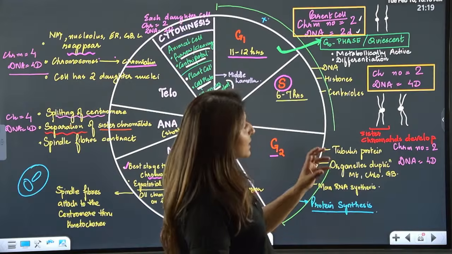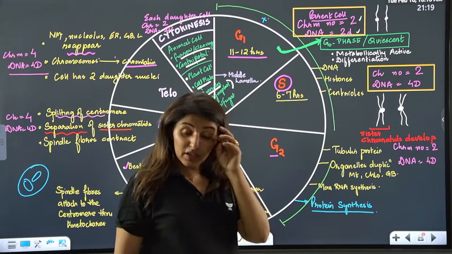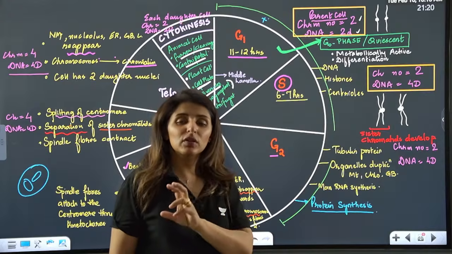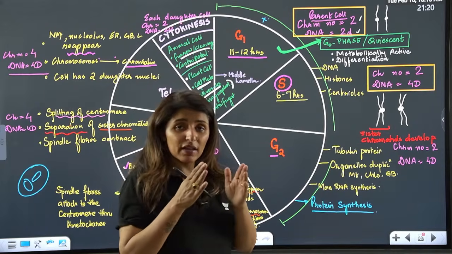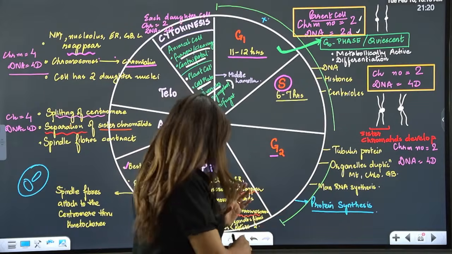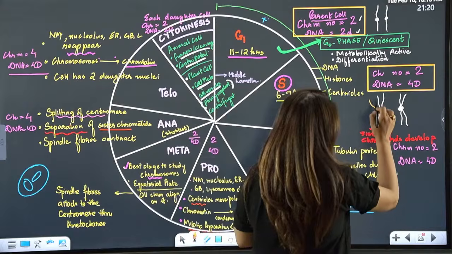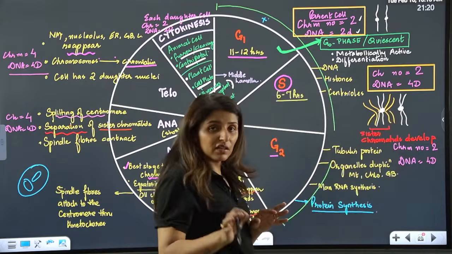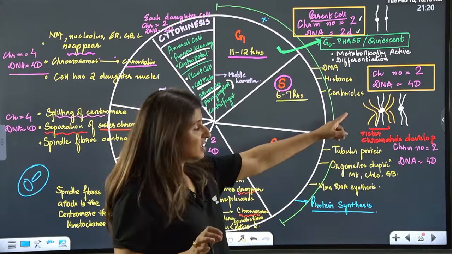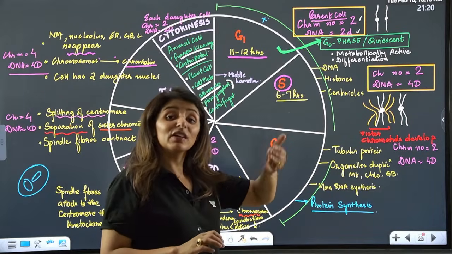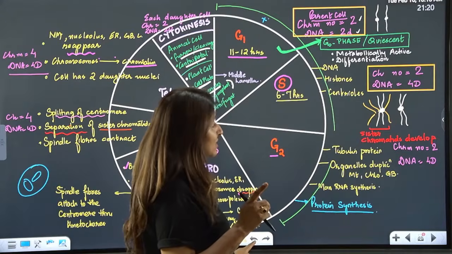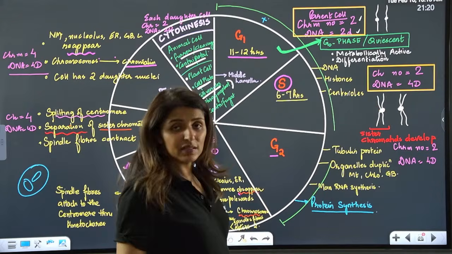Right? So guys, the trick is the number of chromosomes is equal to the number of centromeres as long as the centromere is the same. Even though there might be more sister chromatids, still the number of chromosomes will not change here. DNA content will go on increasing, but the chromosome number will remain the same as long as the centromere is the same. Please tell me these points are clear to you all.